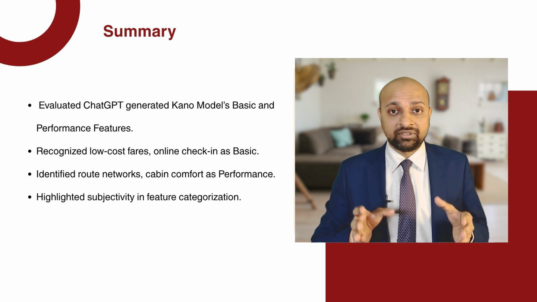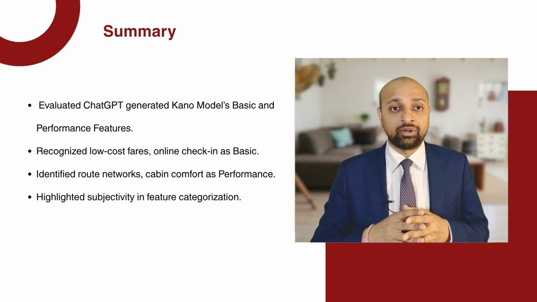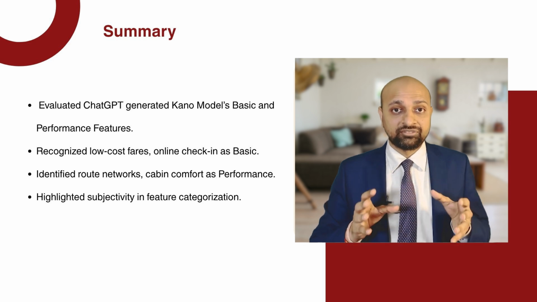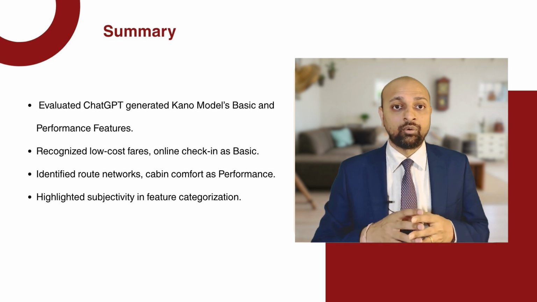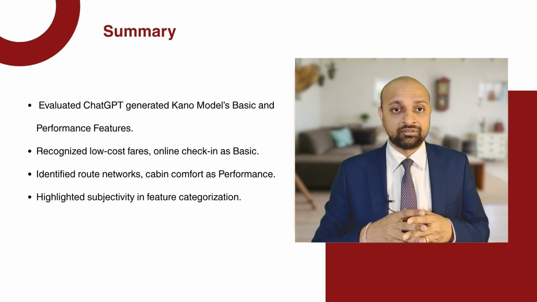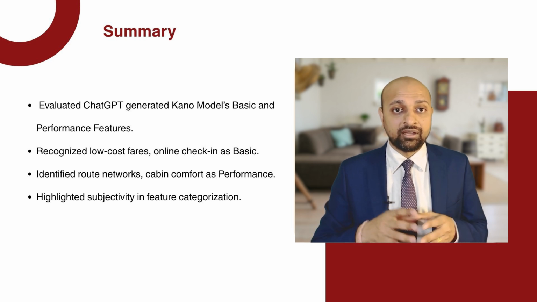In this lesson, we evaluated the basic and performance features of the Kano model generated by ChatGPT and reviewed how well it categorized these features for a Ryanair style airline across these two groups. Basic features like low-cost fares, point-to-point connectivity, and online check-in were correctly recognized as essential and expected by customers.